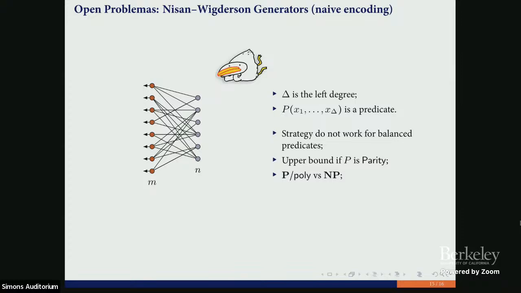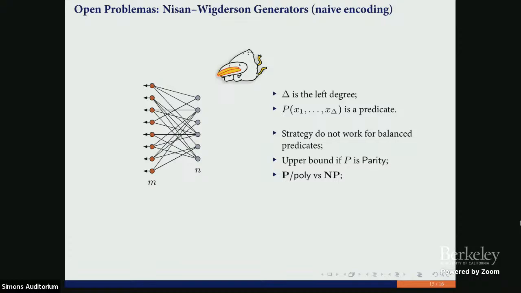It's a tricky question for proving these lower bounds, because usually the typical hard example is parity. But we know that for parity, it's not true. For parity, we have an upper bound, and we don't know anything else. My conjecture is that, of course, inner product should be hard here. I'll be happy even if you have logarithmic degree here. So we don't know how to deal with balanced predicates at all. It's interesting because we have an upper bound for parity, and that's the canonical hard example for other proof systems.